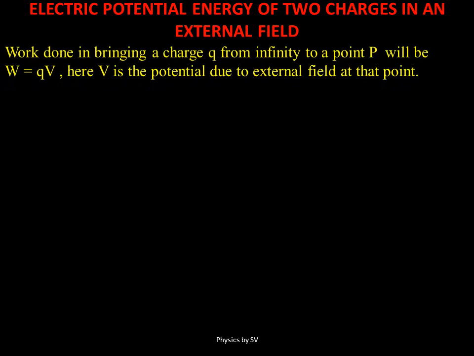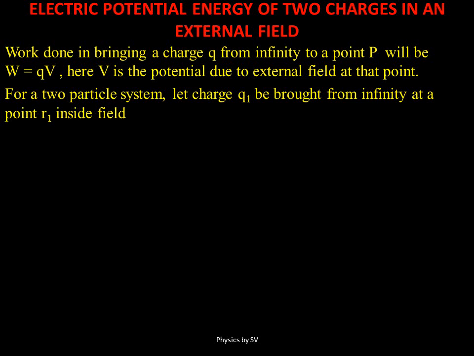In the previous slide, we saw the potential energy of a system of two or more charges. Now, there, when we brought the first charge, there was no external field present initially, but in this case there is an external field already present and we would be bringing our charges inside that external field. So then we need to do work in bringing the first charge itself, against the potential at that point due to the external field. So we need to do work in bringing the first initial charge, which is not done in case there was no external field present.